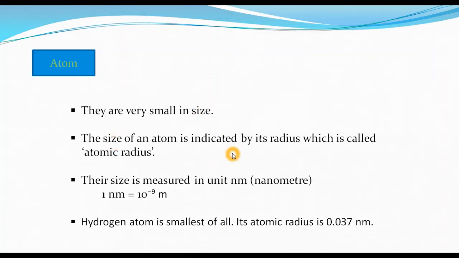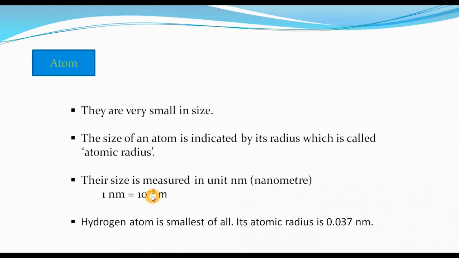The size of an atom is indicated by its radius, which is called atomic radius. This atomic radius is measured in the unit nanometer. A nanometer is a very small unit of a meter.